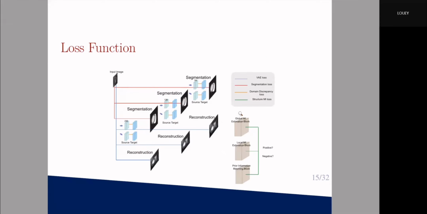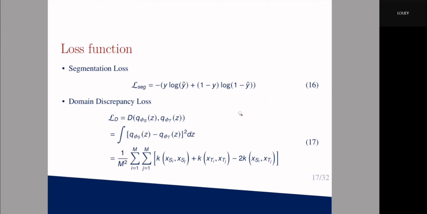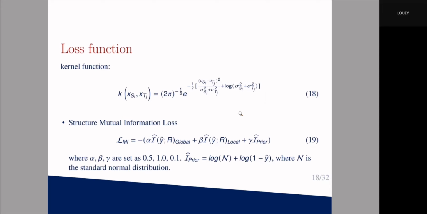And the loss function, as I introduced before, the first one is the reconstruction loss. It contains 1 KL divergence in the latent space and the reconstruction output. And segmentation is cross entropy. And the domain discrepancy loss we can minimize explicitly since they are all normal distributions.